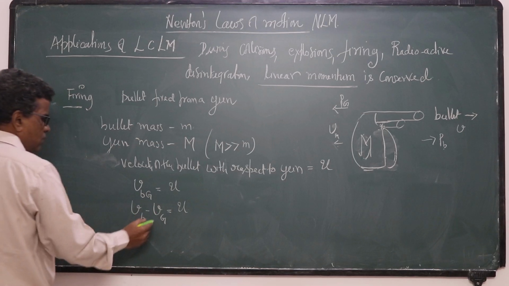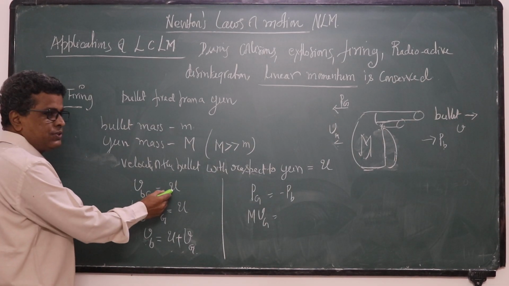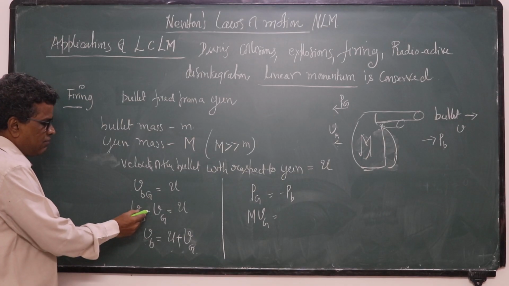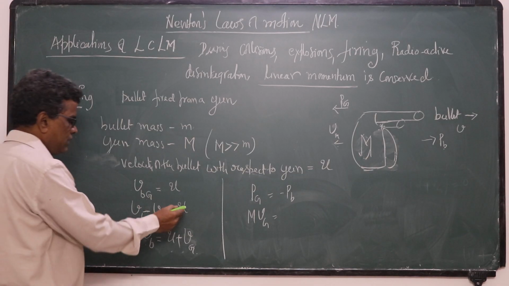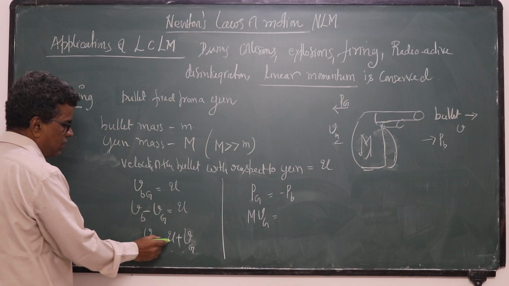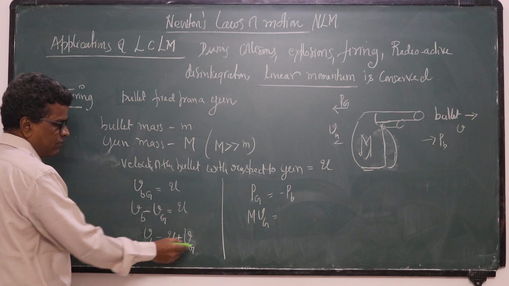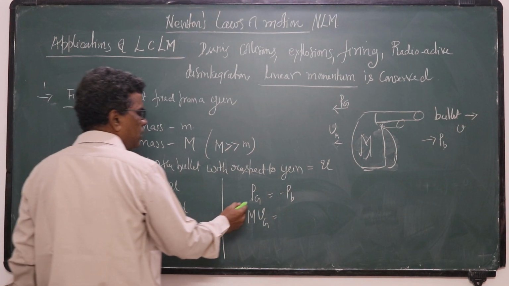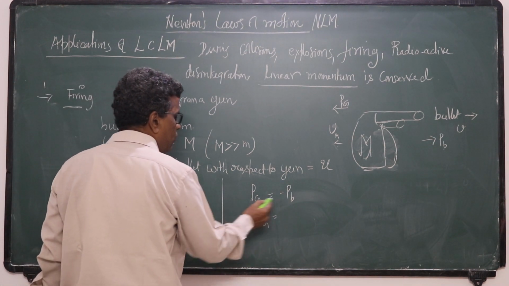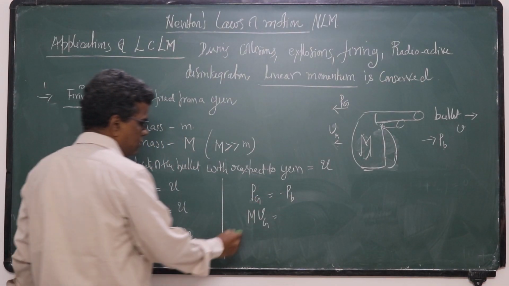So velocity of the bullet is equal to u plus Vg. You bring this to the other side. So we have momentum of the gun is equal to minus momentum of the bullet.